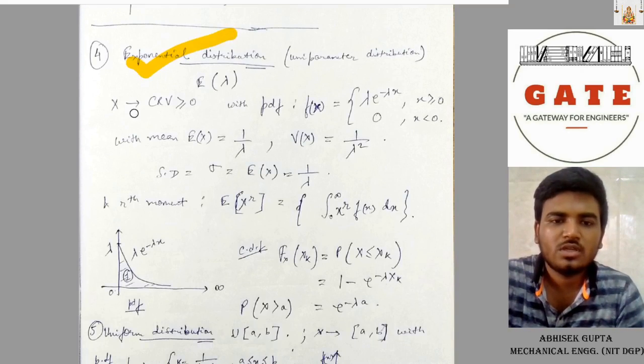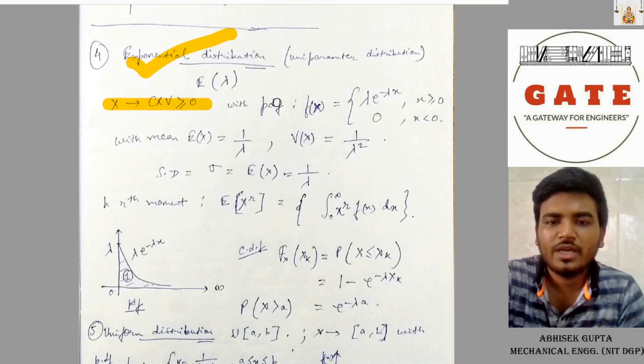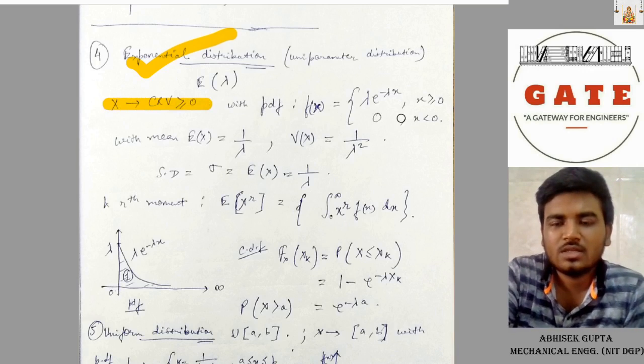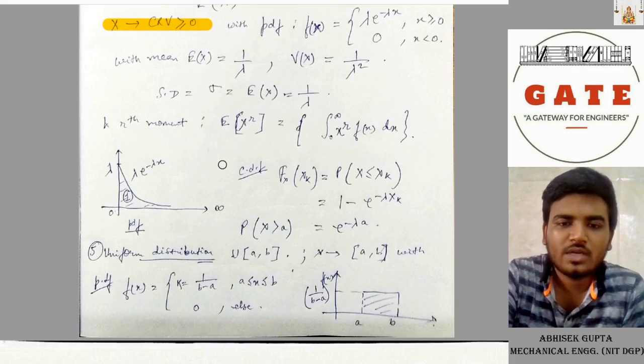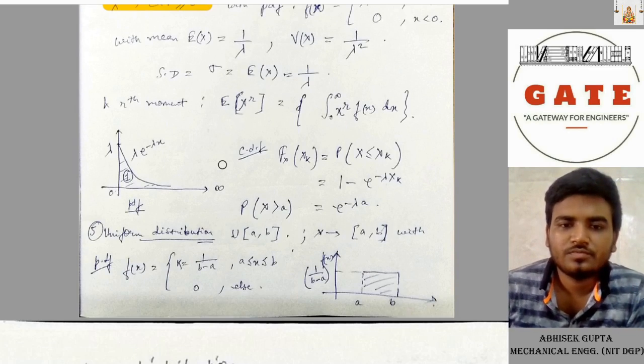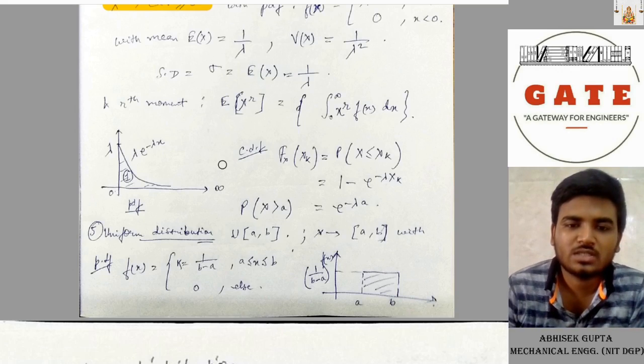Exponential distribution: X ~ Exp(λ) is a continuous random variable with PDF f(x) = λe^(−λx) when x is positive and 0 when x is negative. Here expectation equals 1/λ, variance equals 1/λ², and sigma is also 1/λ, and the r-th moment equals the integration from 0 to infinity of x^r f(x) dx.